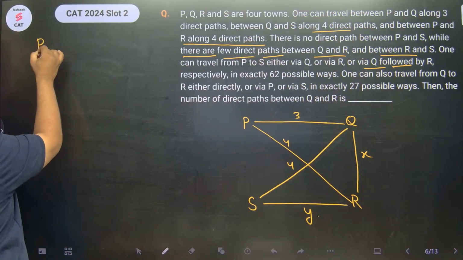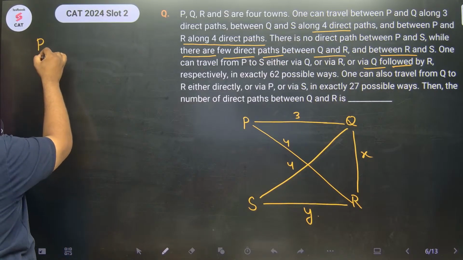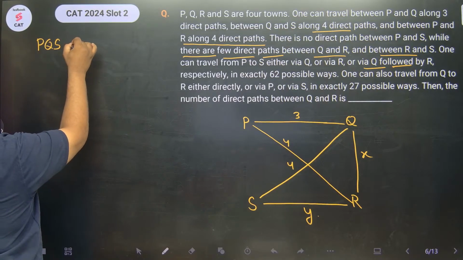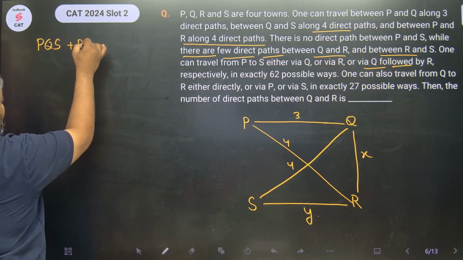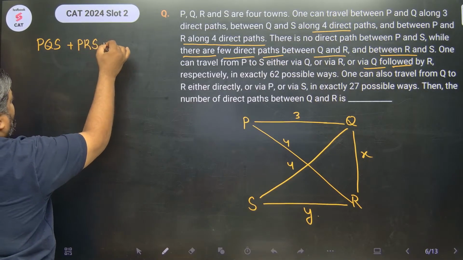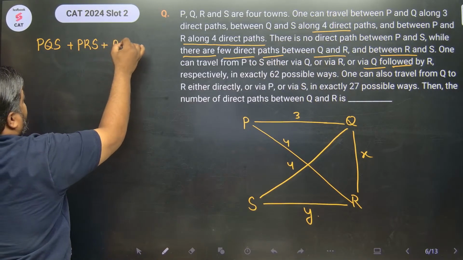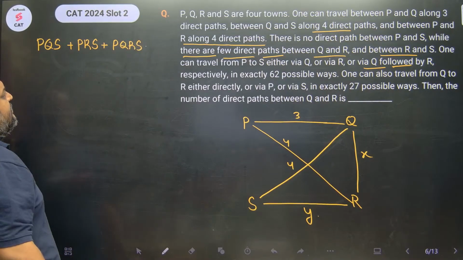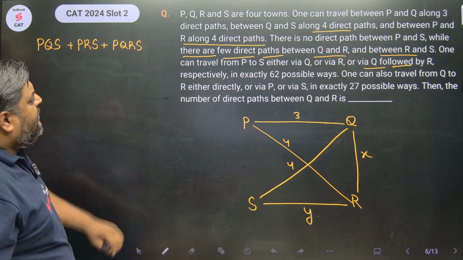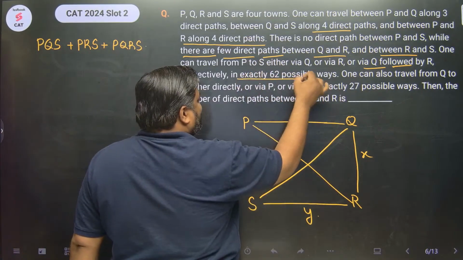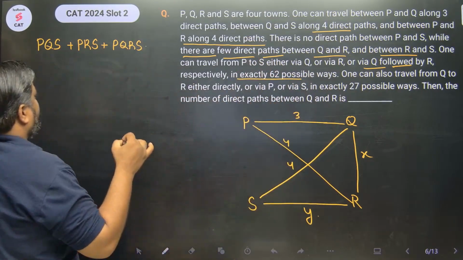Either go from P to Q and then go to S, or you can go from P to R and then go to S, or you can go from P से Q and then Q से R and then R से S, right? And the total possible ways is 62. So this is equal to 62.